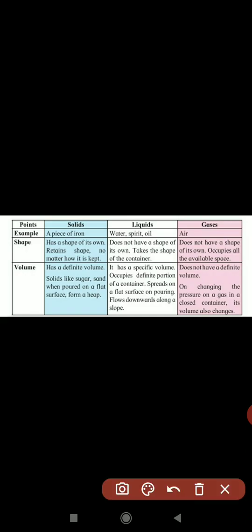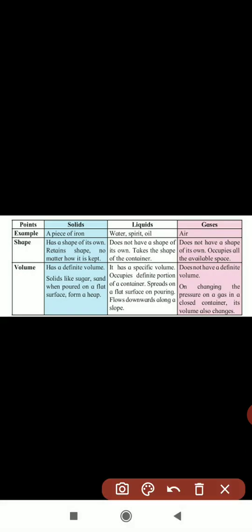Good morning, dear students. Today we will see the next part in the fifth chapter, the substances in the surrounding. So, the next part is the difference between solid, liquid, and gases. Here, if you are seeing this table, first